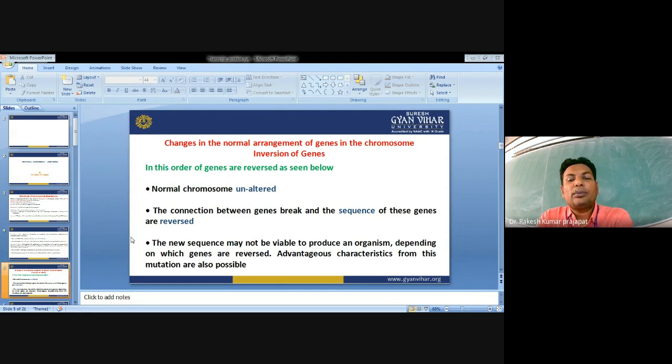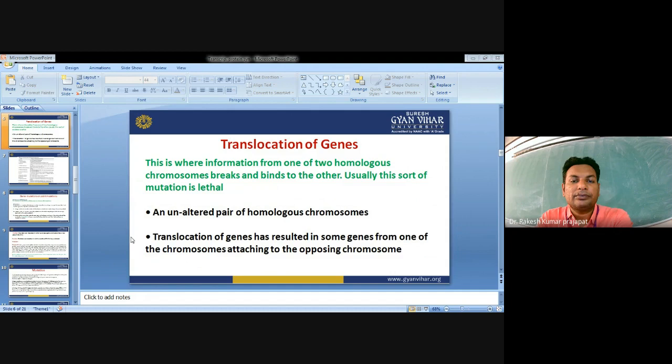Now there is a change in the normal arrangement of the genes in the chromosome because of inversion of the genes. In this order, the genes are reversed, as seen below. Normal chromosomes remain unaltered. Then the connections between genes break, and the sequence of these genes is reversed. The new sequence may not be viable to produce an organism, depending on which genes are reversed. An advantageous characteristic from this mutation is also possible.